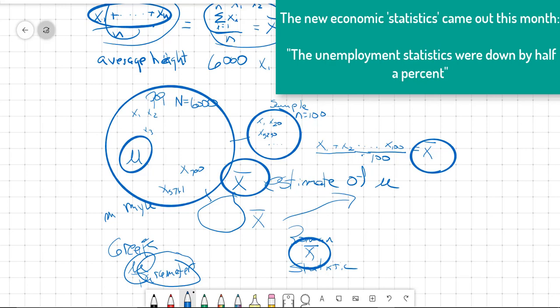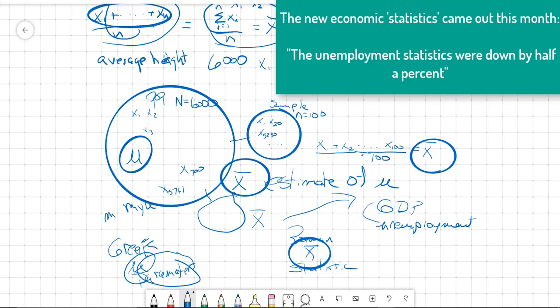Why do we use that word statistic? You might hear that the new economic statistics came out for this month for the economy. So what does that mean? That means to me that the new economic numbers for the economy came out today. If they're using the word correctly, in the statistical sense, it means that the new numbers we got, like for GDP or unemployment,